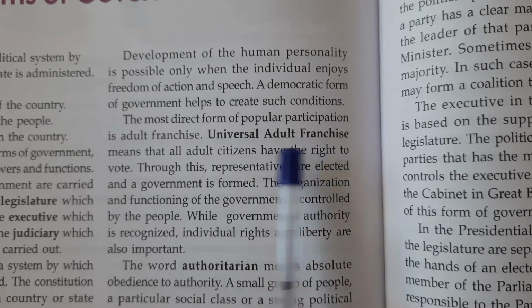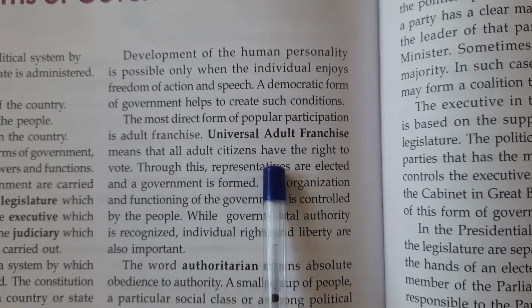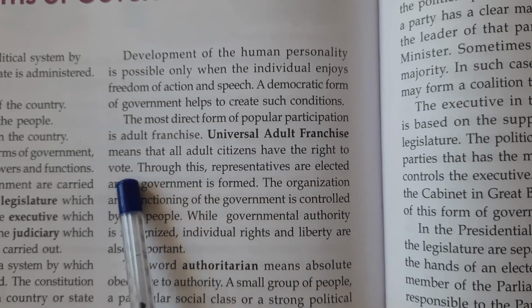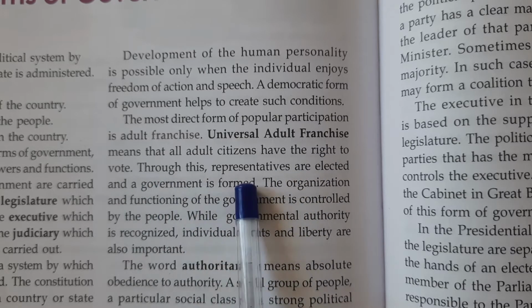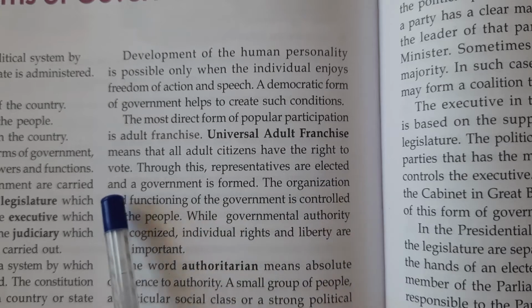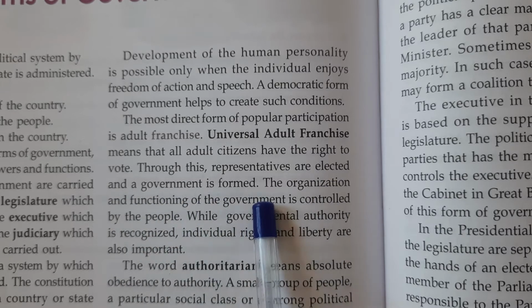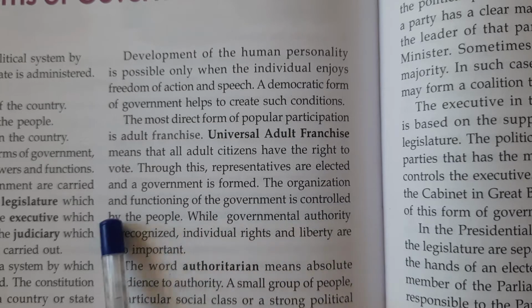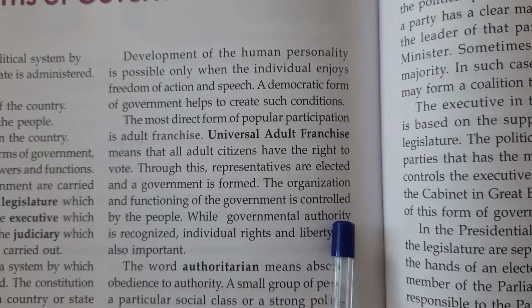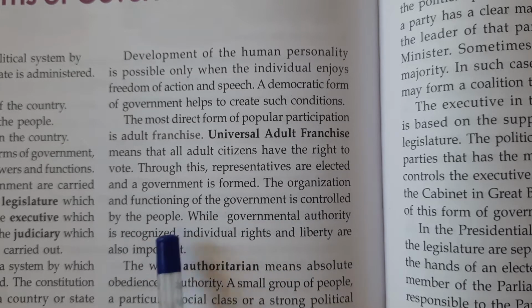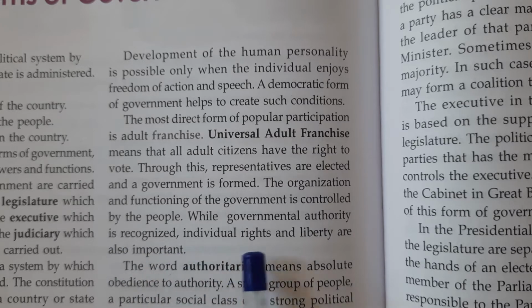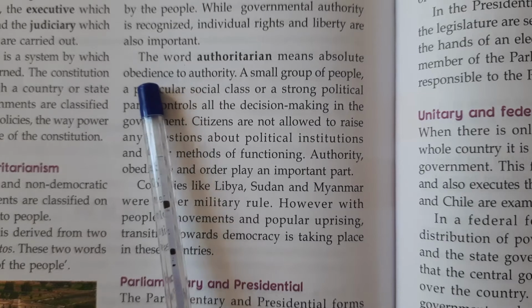Universal adult franchise means that all adult citizens have the right to vote. Through this, representatives are elected and a government is formed. The organization and functioning of the government is controlled by the people. While government authority is recognized, individual rights and liberty are also important.